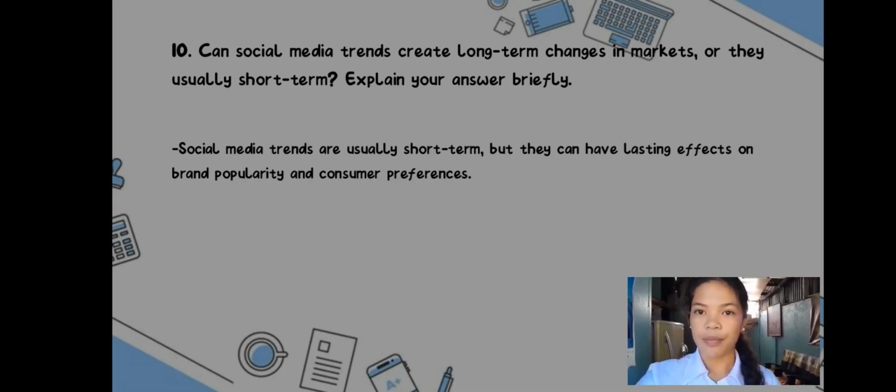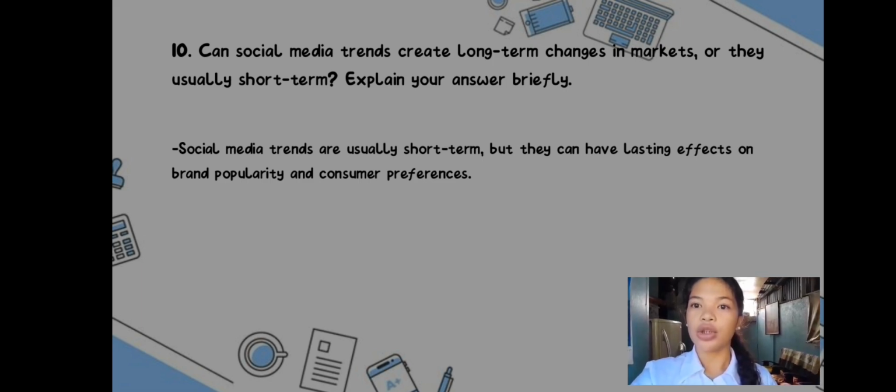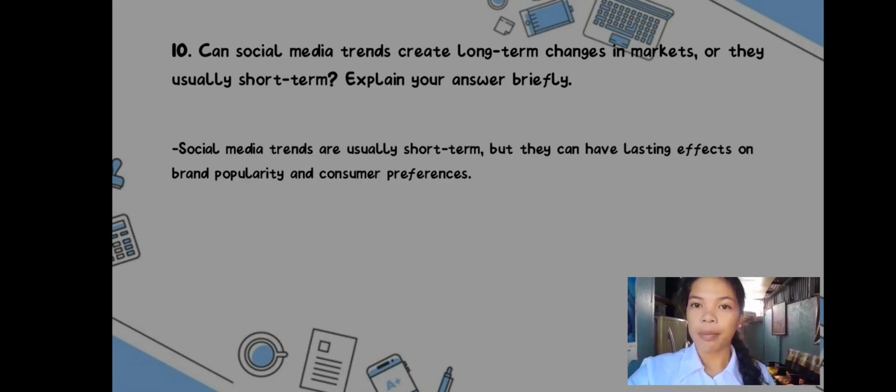Question number 10. Can social media trends create long-term changes in markets or are they usually short-term? Explain your answer briefly. Social media trends are usually short-term, but they can have lasting effects on brand popularity and consumer preferences. Brand popularity. A viral trend can instantly and permanently introduce a small brand to a global audience or fundamentally change the public perception of an established brand.